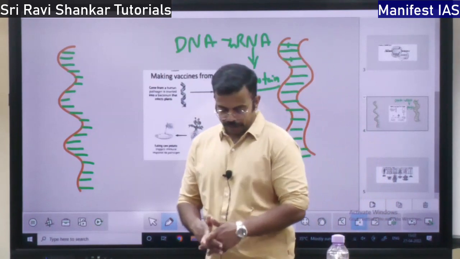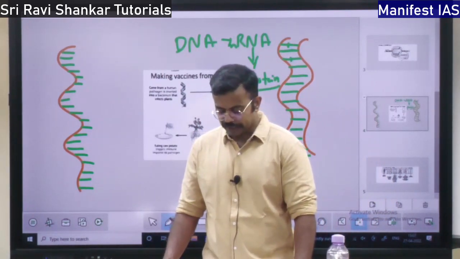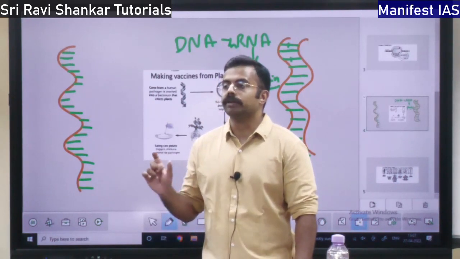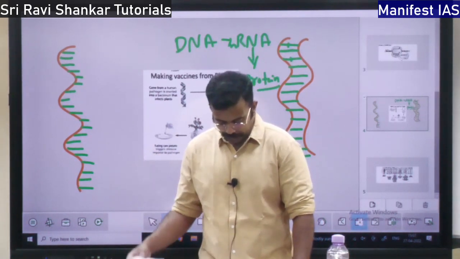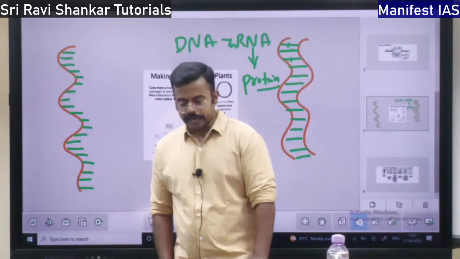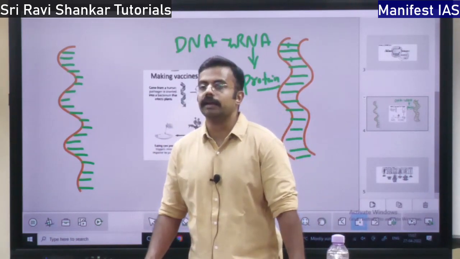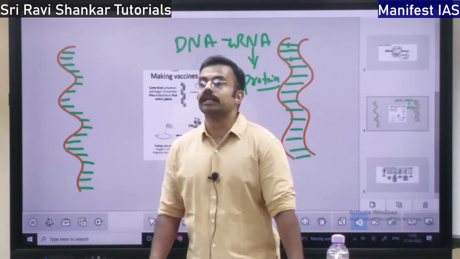Then what are the government initiatives to promote biotechnology in India? What has the Indian government done? So there is a National Biotechnology Development Strategy 2015 to 2020, NBDS, right? So what is the aim of this biotechnology development strategy? To make India a world leader in biotechnology, right?